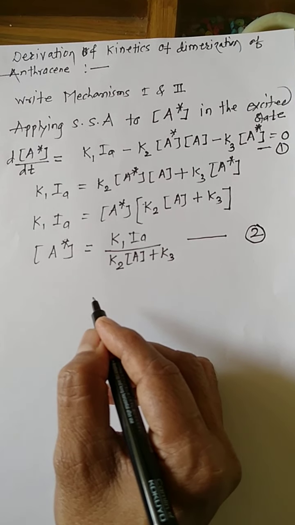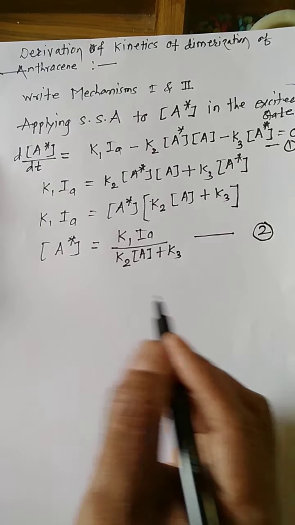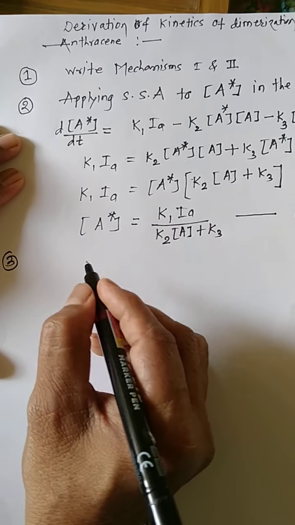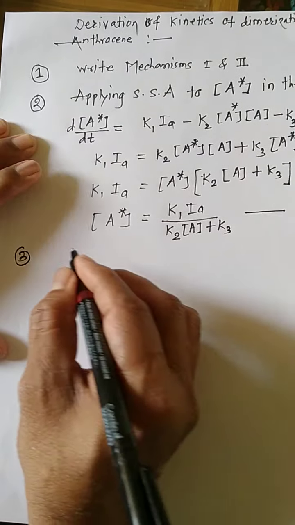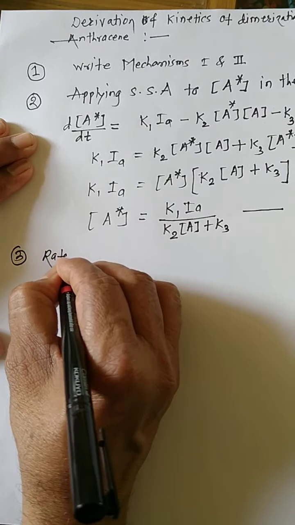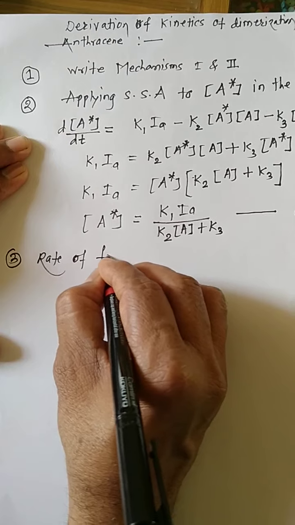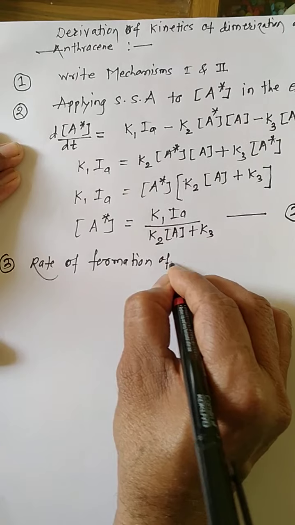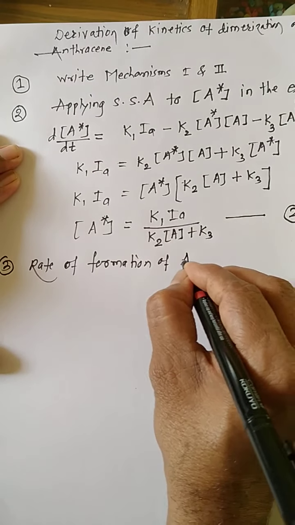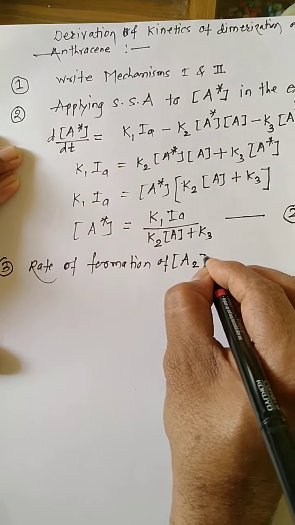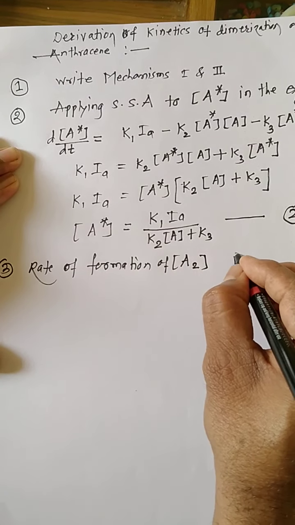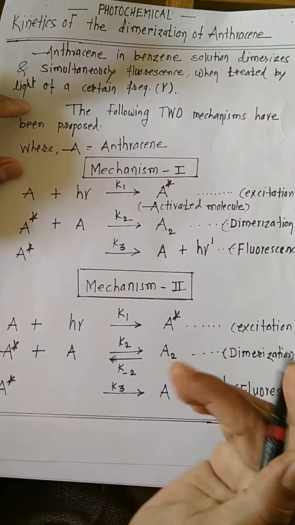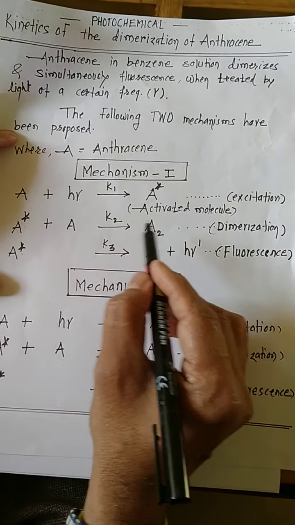Next, the third step is that now you have to write the rate of formation of dimer of anthracene. The rate of formation of dimer takes place in the second equation.